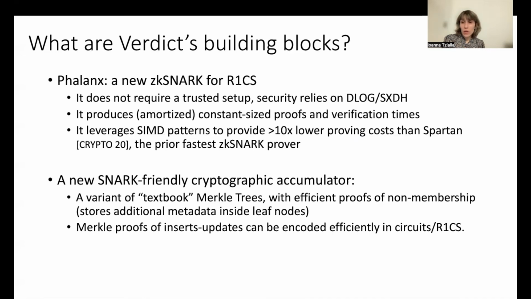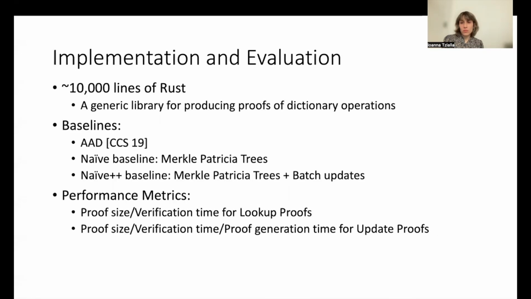On the other hand, there exists a variant of Merkle trees called sparse Merkle trees. These support both membership and non-membership proofs. However, their non-membership proofs are not SNARK-friendly. Our accumulator provides SNARK-friendly membership and non-membership proofs by encoding metadata inside leaf nodes.